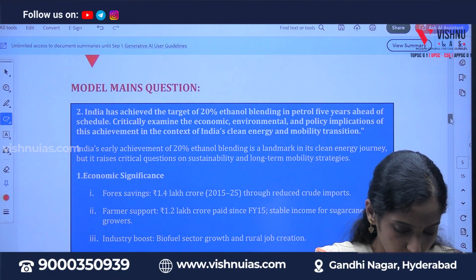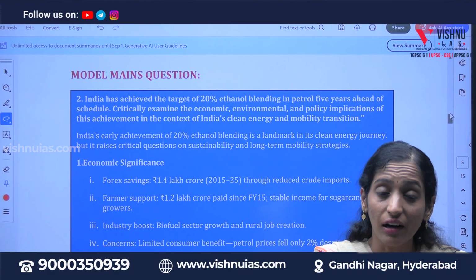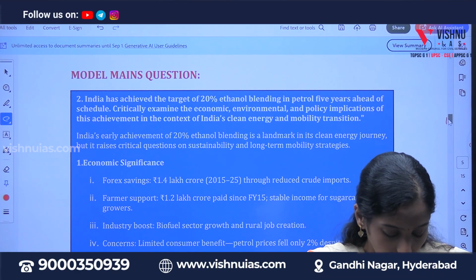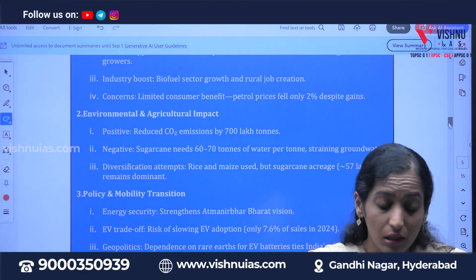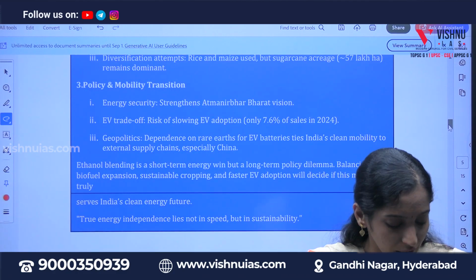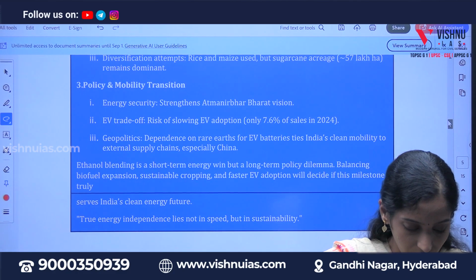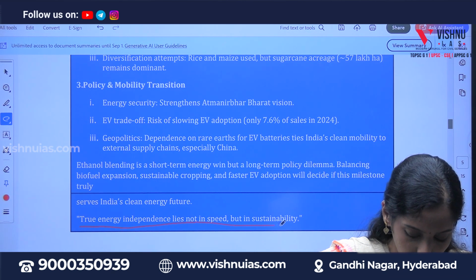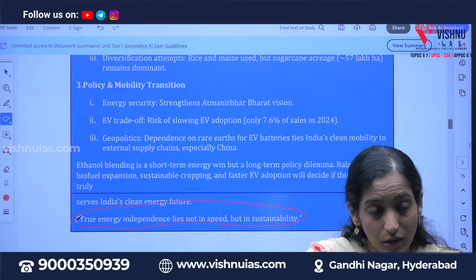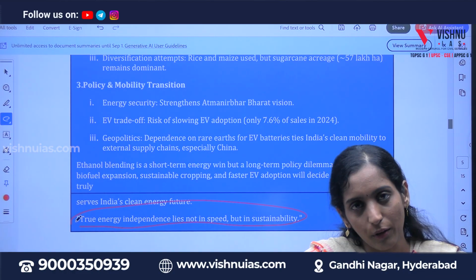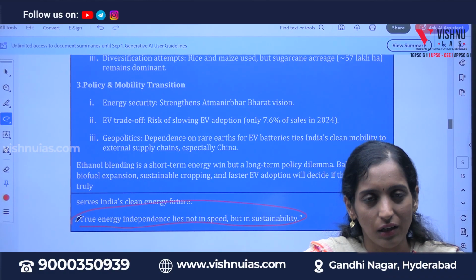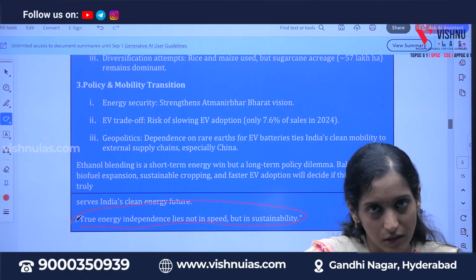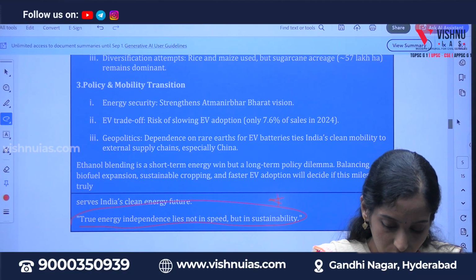That's why here we have given a question regarding the mobility transition and 20% ethanol blending, covering the economic significance, the policy, the mobility transition, and the environment and agriculture impact as well. So whenever you get a question regarding EVs or ethanol blending, please try to use this quotation. As many of you are writing Mains, you can use it in your S&T paper also, because most of the time you will get a question either on energy or EVs. "True energy independence lies not in speed but in sustainability." It's a very important and useful quotation.